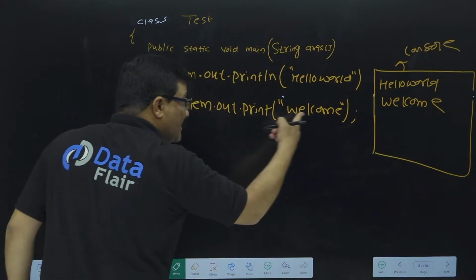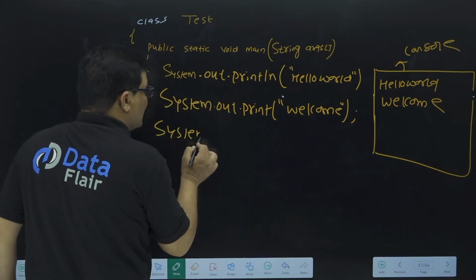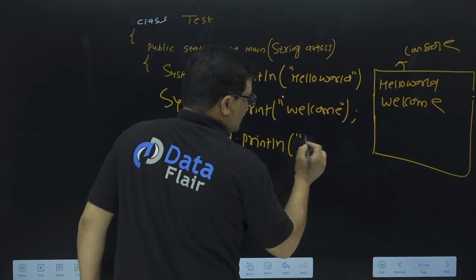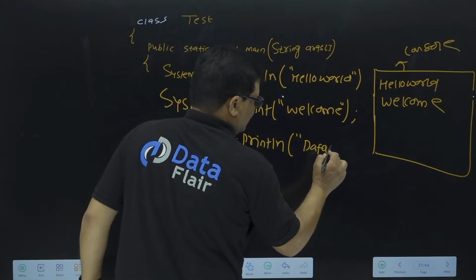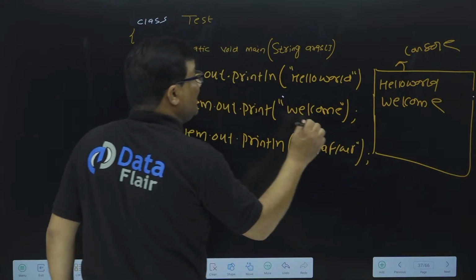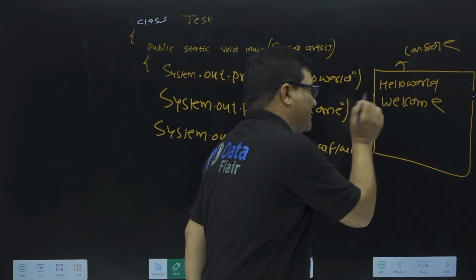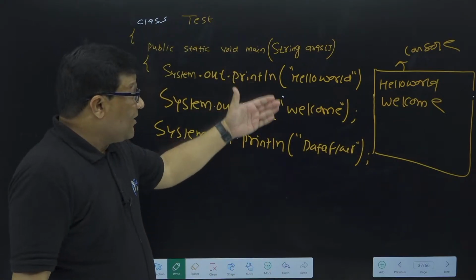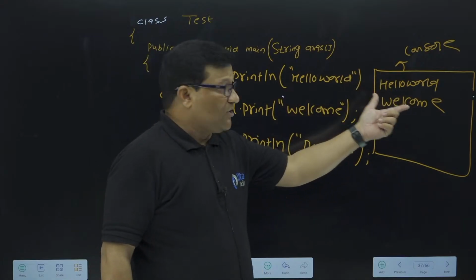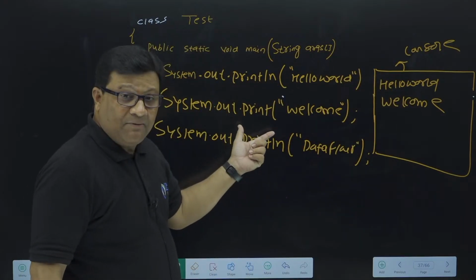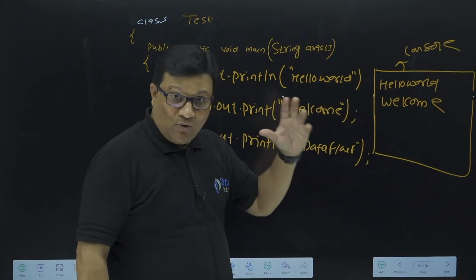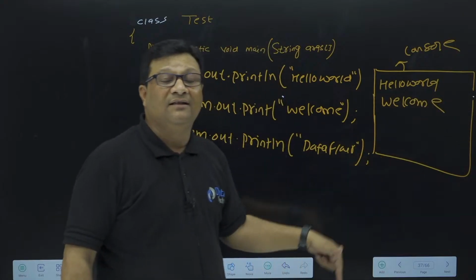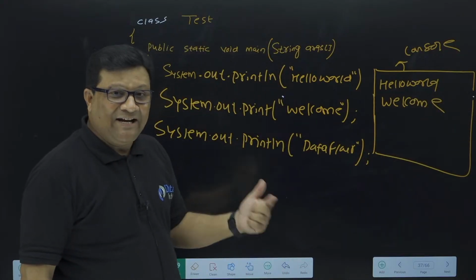Now suppose this second statement is a print statement, and I write system.out.println, welcome data flare. Anyone tell me, will this data flare print in this line or in the next line? Type it fast. What is the output of this program? Hello world in the first line, because we have a println method. Then we have a print method, so welcome is in the second line. Then is data flare in continuation of welcome in the second line, or in the third line?